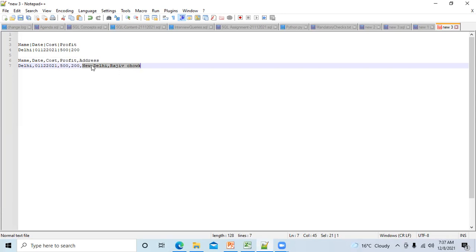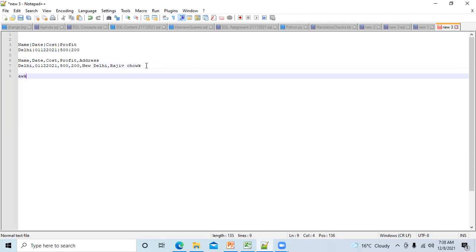Okay, very good question. So in Unix command, you have an awk command. Maybe if you have worked on it or you know this, then you might know about this. If you don't know this, not an issue. In awk command, you have a feature where you can give the column number. It will pick the column number. So if you have given 4 as the column number, it will understand that this entire data is of the 4th column. So from there you can handle it, and in Python as well you have those features that it will understand that, okay, the entire data is of the 4th column instead of this comma, whatever it may be.